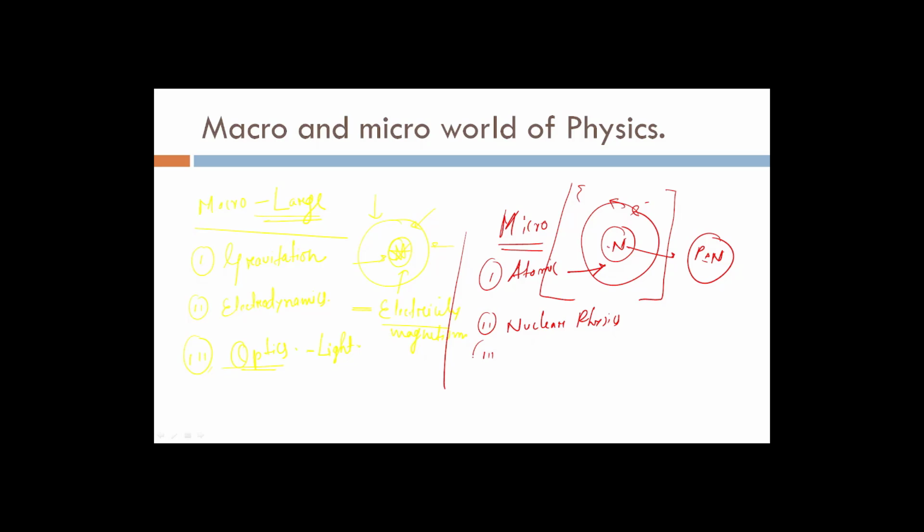Then as a third aspect, we have quantum mechanics. What is quantum mechanics? Quantum means the basic unit, or the smallest unit. In an atom there are electrons. If you want to find the probability of an electron, that means where the electron might be present inside an atom, that study comes under quantum mechanics, and there is a lot of research going on in this field of physics.